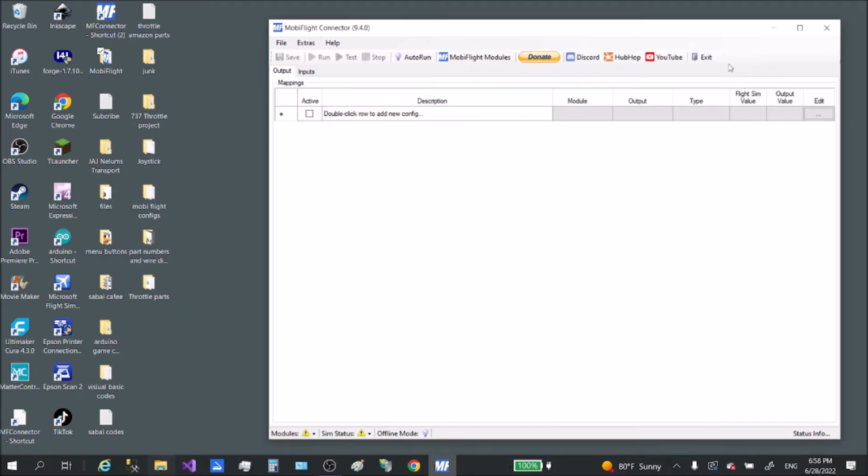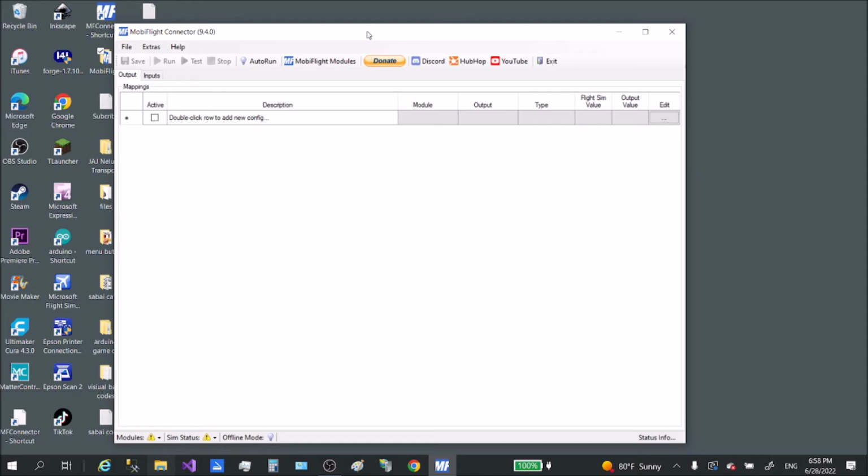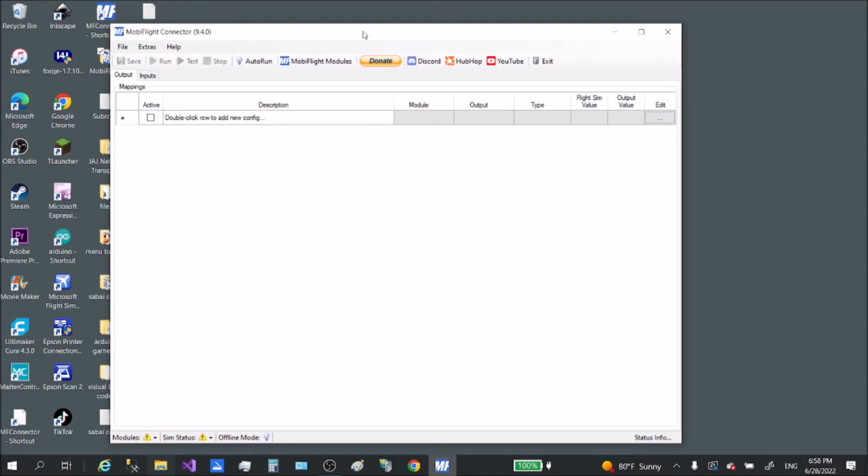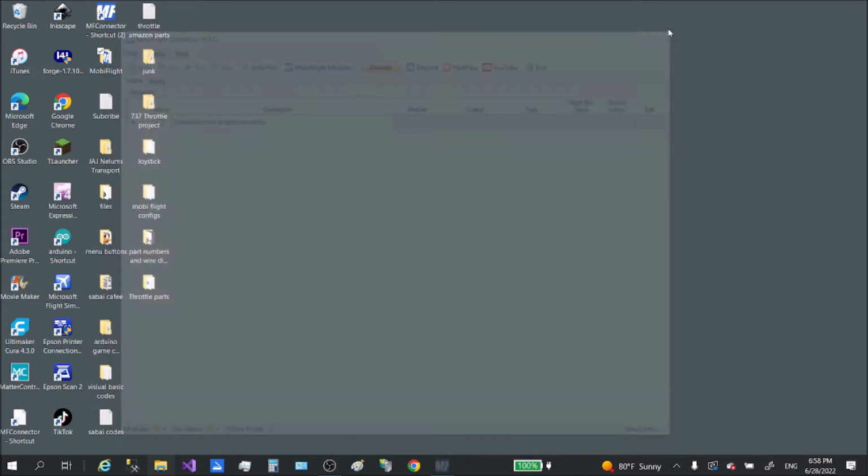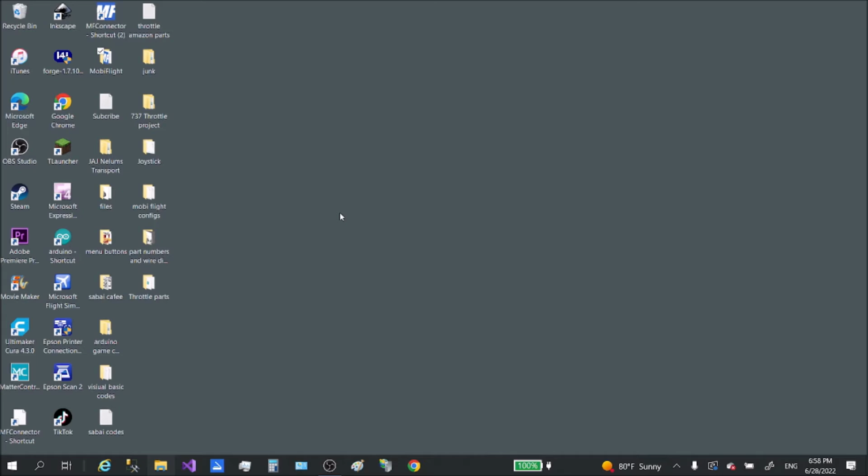And now let's go ahead and plug in our Arduino Mega. And once you plug it in, exit out of MobiFlight and open it back up again.